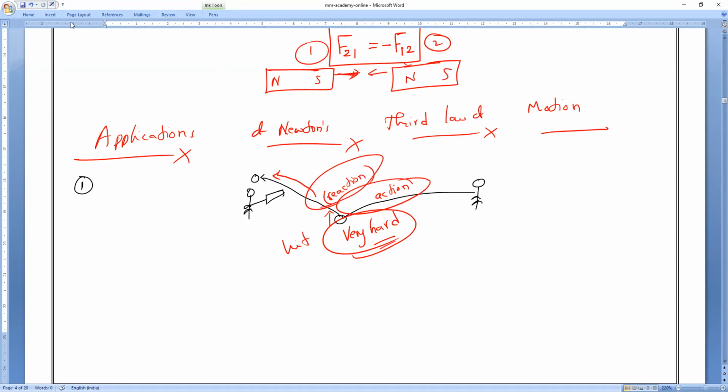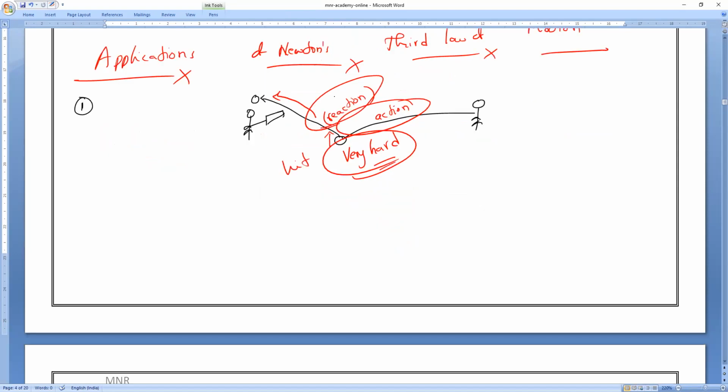So that the ball will bounce at a desired height. Is it okay, everybody? Clear? So action and reaction. That is what the applications of Newton's third law are. Am I right or wrong? All of you, please respond. Yes, sir.